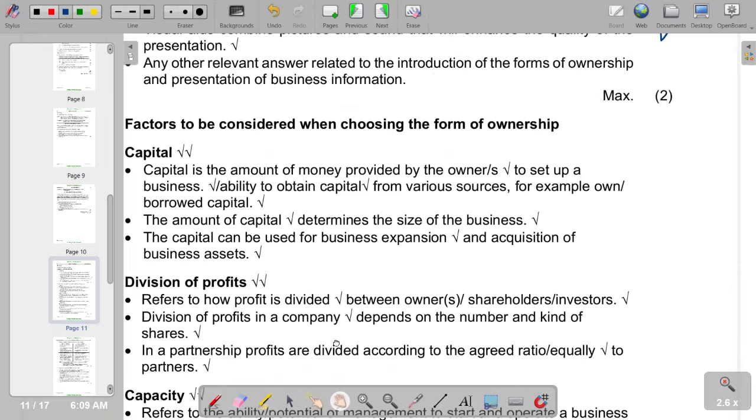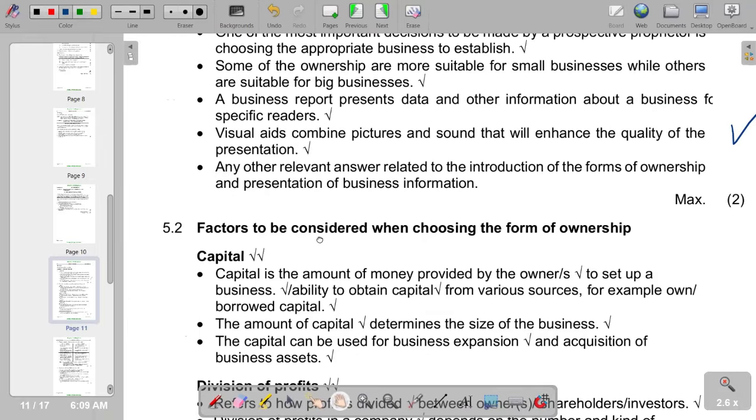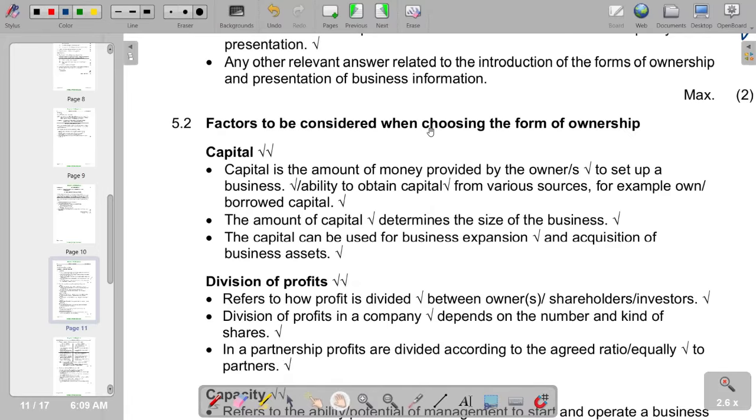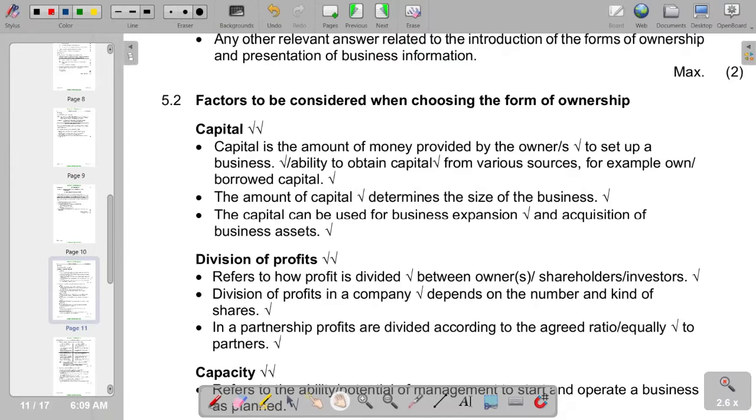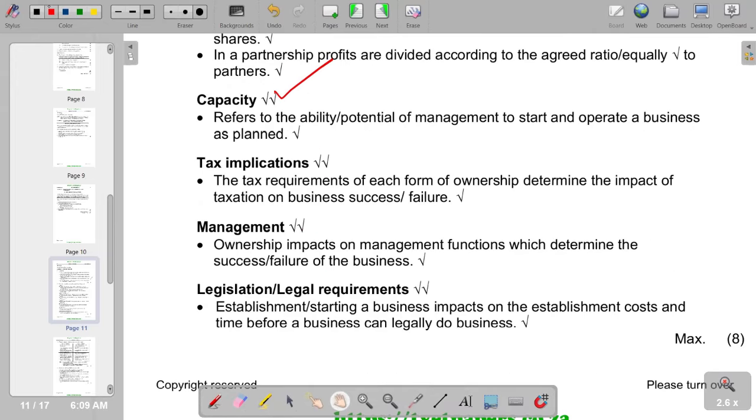Then moving on to the second part of our essay, you go through factors to be considered when choosing the form of ownership. So these are the factors. We've got capital, division of profits, we've got also capacity. We also have tax implications, management, legislation, or legal requirements.